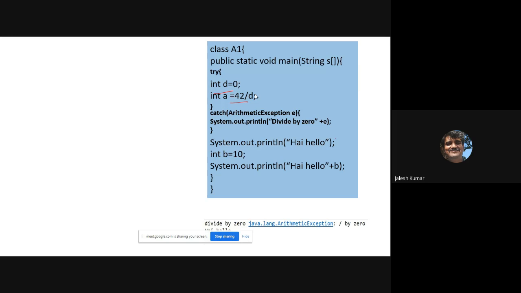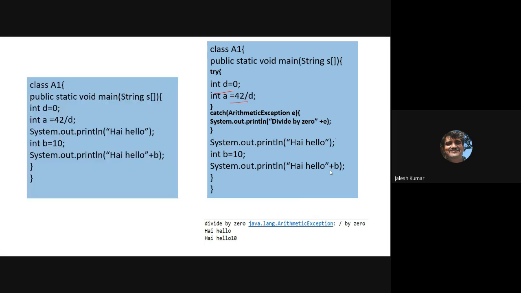And when you are executing this program, see, because of this abnormality, it throws the exception, divide by 0, so and so. But it will not halt the program. It will not come out of that. It will continue the execution, and it will print this hi, hello, and hi, hello. That will continue. That is what the exception does.